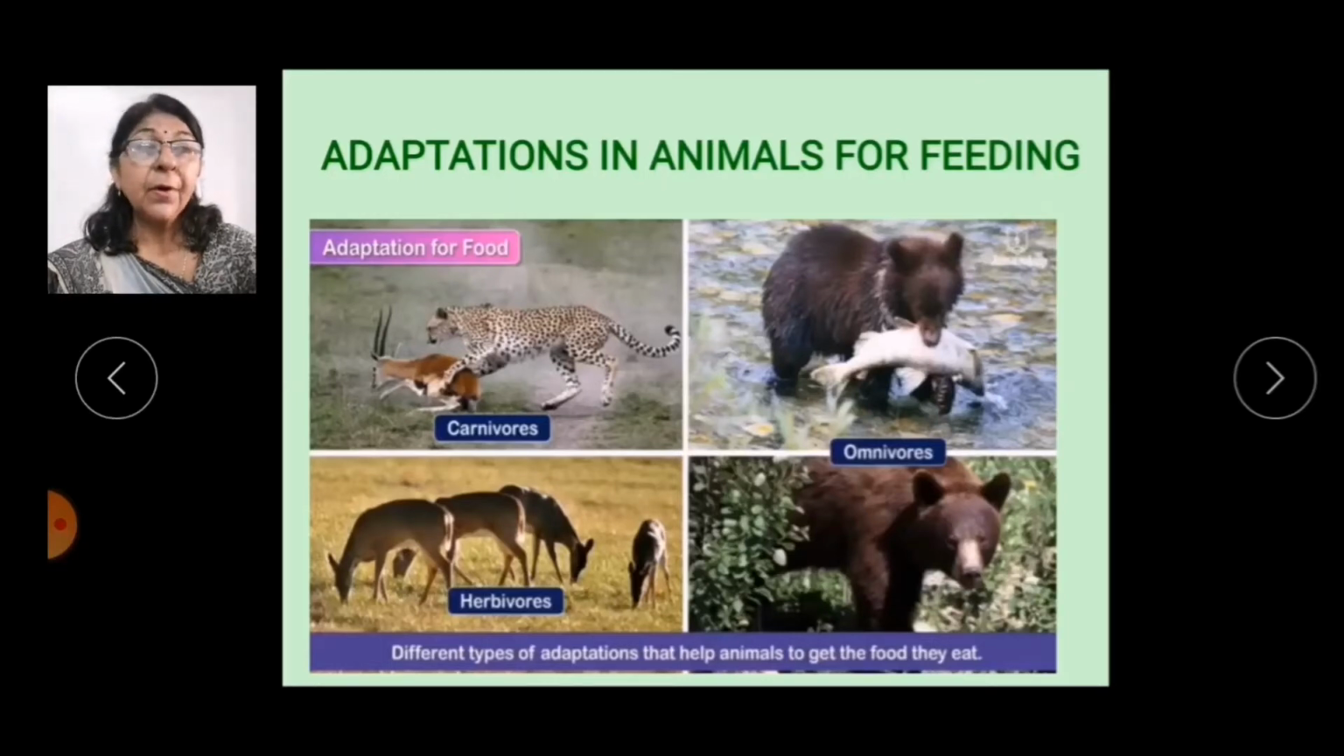So, have you observed any animal eating its food? How do animals eat their food? Do all of them eat in the same way? This we are going to study in this session, that is adaptations in animals for feeding.